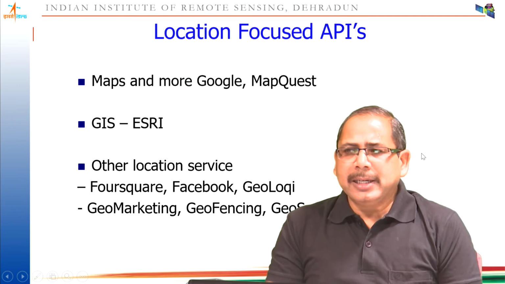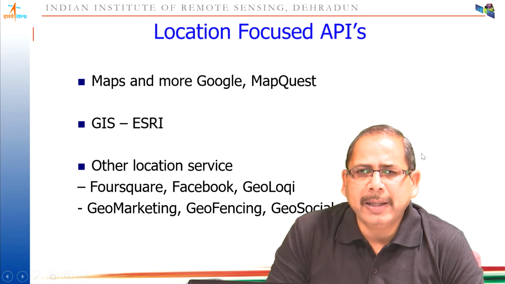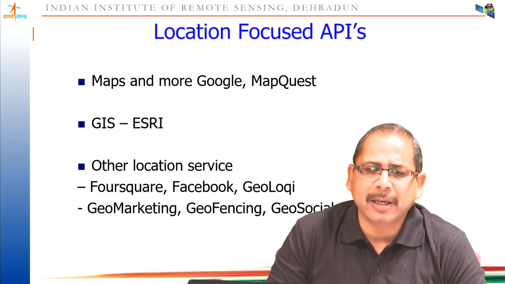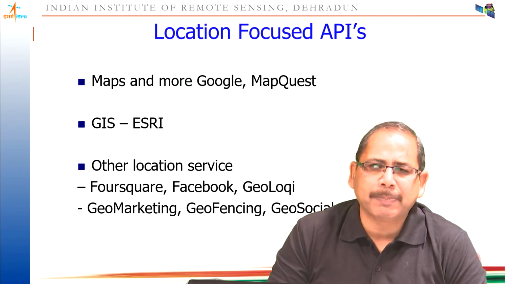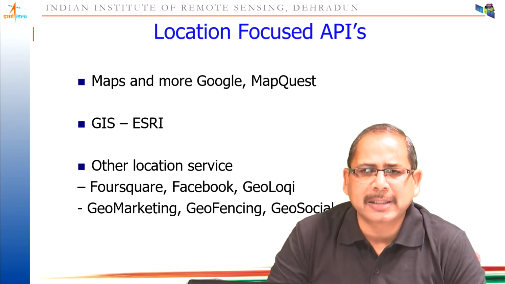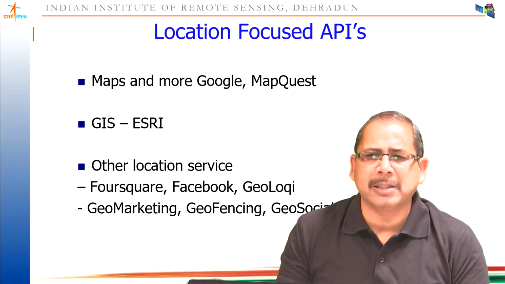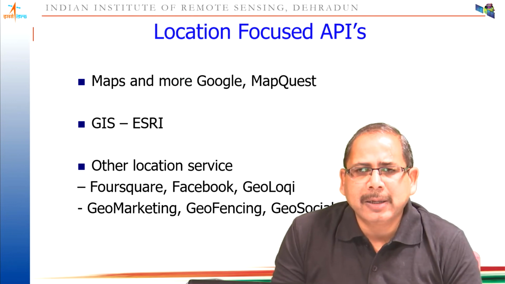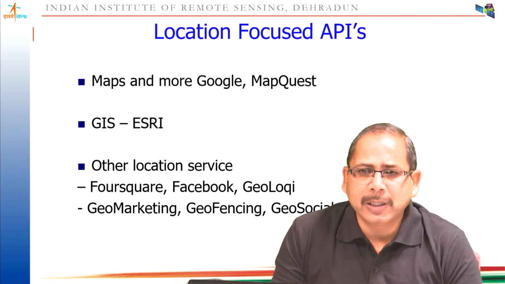Then these data sets, when we are recording through PDA or mobiles, many organizations and companies are providing these as location focused APIs. APIs are basically application programming interfaces. Like Google is giving their own APIs, MapQuest, we have the Esri GIS APIs, other location services like Facebook, Geoloki, Geomarketing, Geofencing, Geosocial. There are so many such service providers available in the market today, and they are collecting a lot of geocoded data, and this geocoded data is available to the users as API.